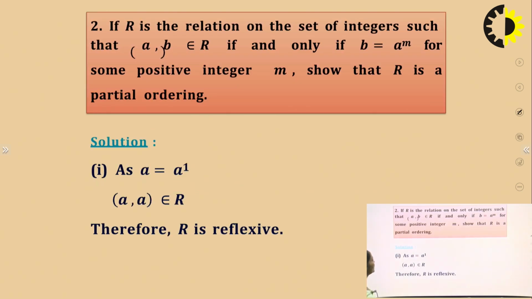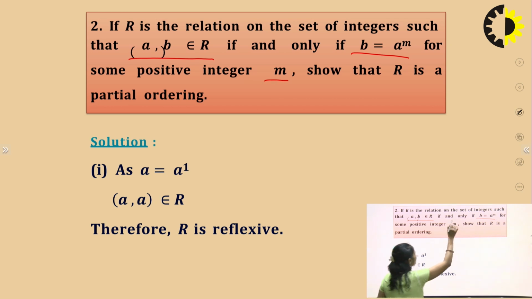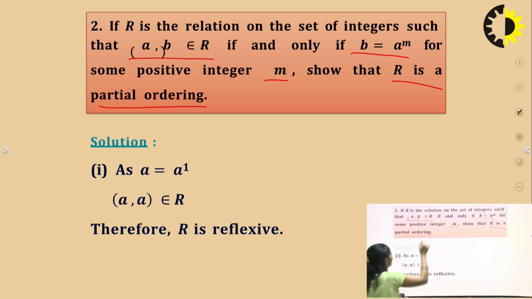We can take one more example. If R is the relation on the set of integers such that (a, b) belongs to R if and only if, now here the definition is b is equal to a to the power of m for some positive integer m, where m is the positive integer. Then show that R is a partial ordering. So here again we have to check for the partial order. So we have to check all the three properties, meaning reflexivity, antisymmetry and transitivity.